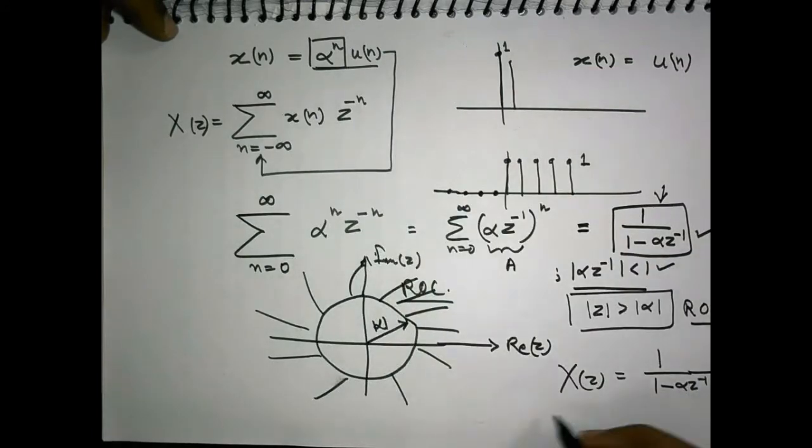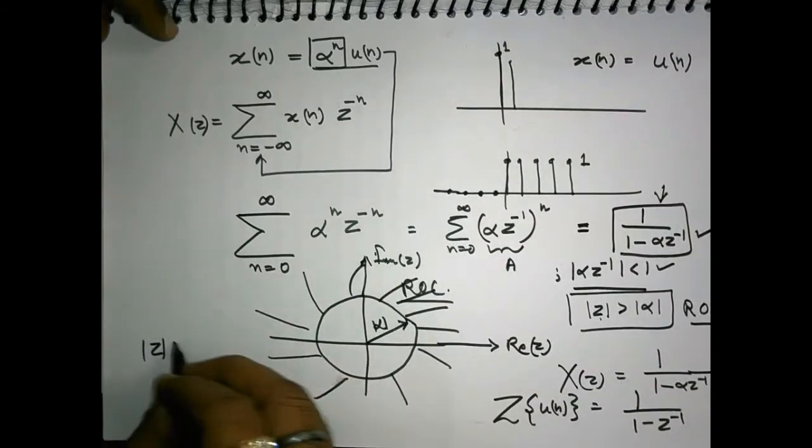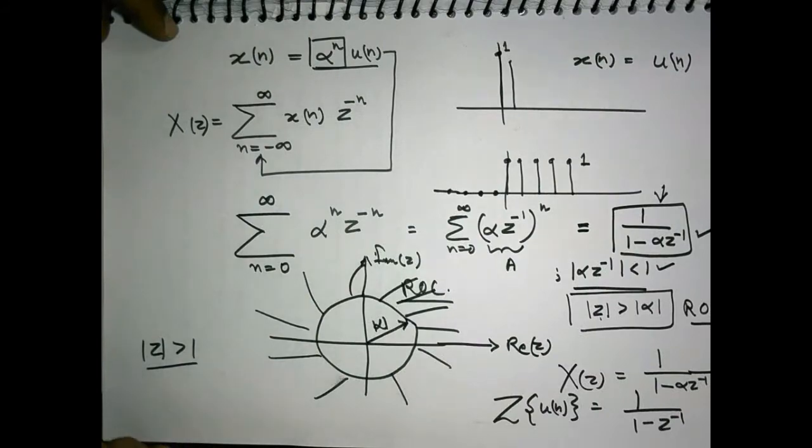So the Z transform of the signal u[n] is 1 over 1 minus z inverse, provided mod z is greater than 1.